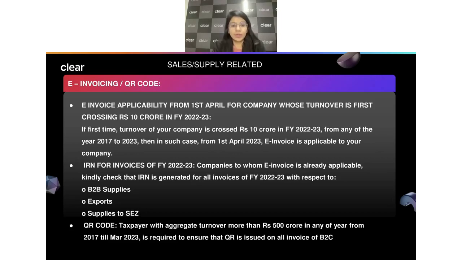Now the second important part is about e-invoicing. You all know that e-invoicing is now applicable in case your turnover is greater than 10 crore, right? And this 10 crore limit is counted from the start, which is 2017. So if in any year, starting from 2017, your turnover exceeds 10 crore, then in that particular case e-invoicing is applicable to you, right? We all understand that. But you will be saying, what's new in that? So the important thing which you should remember is that we know there are certain exceptions where e-invoicing is not applicable.